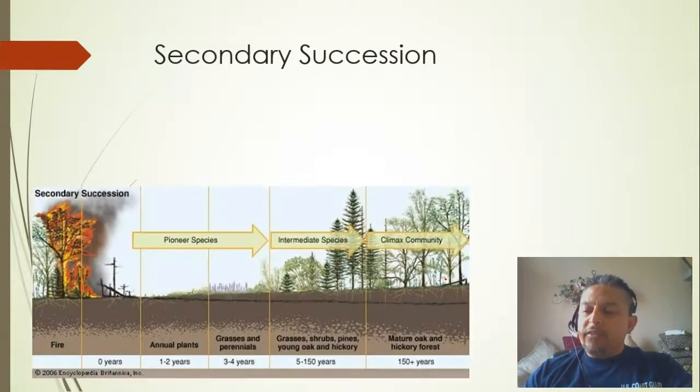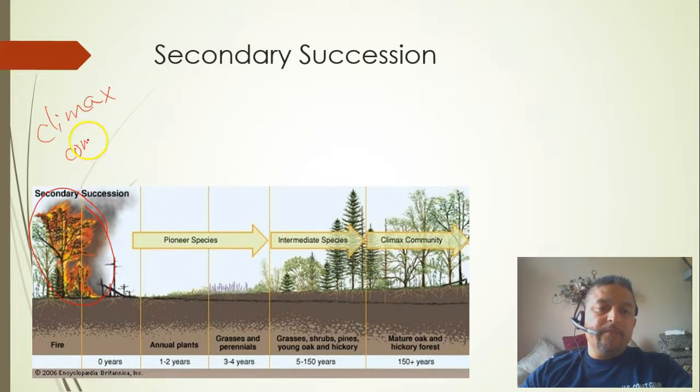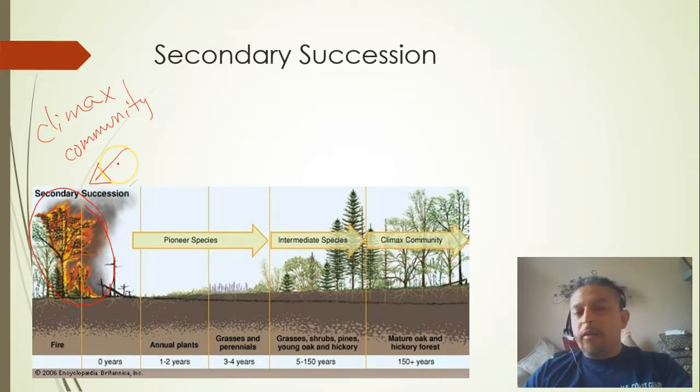Secondary succession is a little bit different. Here, we had a climax community, but it was destroyed. You can see here, probably by a wildfire, or probably this is a man-made fire. Sometimes we can do a lot of damage to our environment.